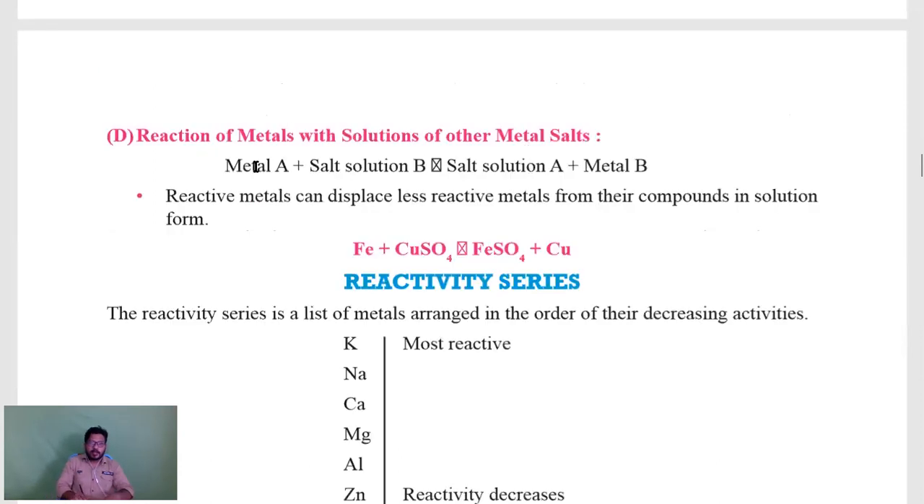Next, reaction of metal with metal salt solutions. So here you take metal A, some metal, and it is reacting with a salt solution B. What will happen? There will be a displacement reaction. From salt solution B, the metal will be extracted and this metal will combine with the salt.